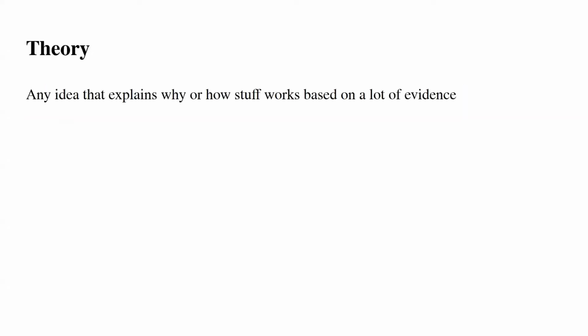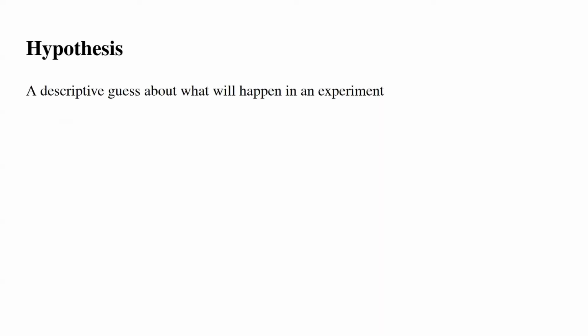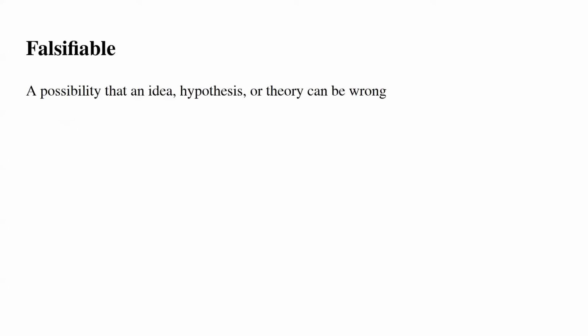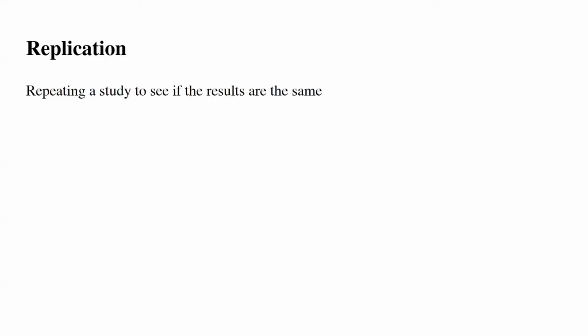Theory is any idea that explains why or how stuff works based on a lot of evidence. Hypothesis is a descriptive guess about what would happen in an experiment. Falsifiable is a possibility that an idea, hypothesis, or theory can be wrong. Operational definition is a detailed description of the procedures. Replication is repeating a study to see if the results are the same.